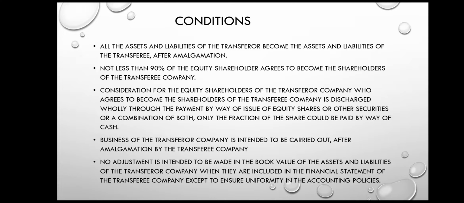So the conclusive point is that if any of these 5 conditions are not satisfied by the transferee company, then we call it amalgamation in the nature of purchase method. I hope you have understood the difference between the two methods. You will understand it better when we solve the problems.